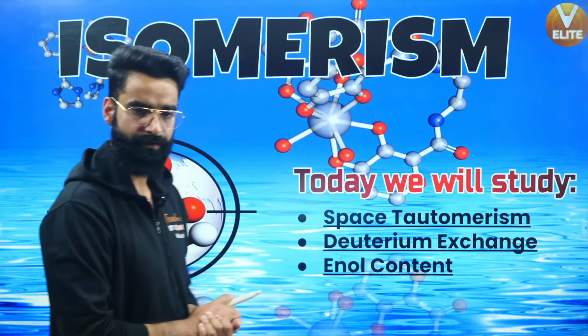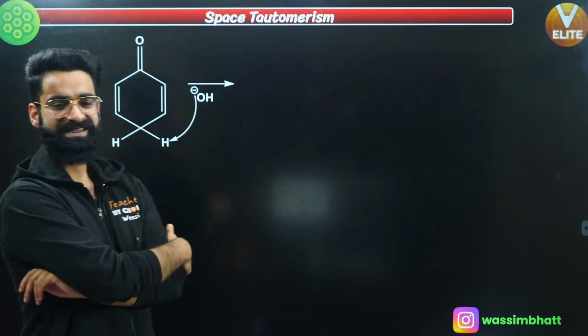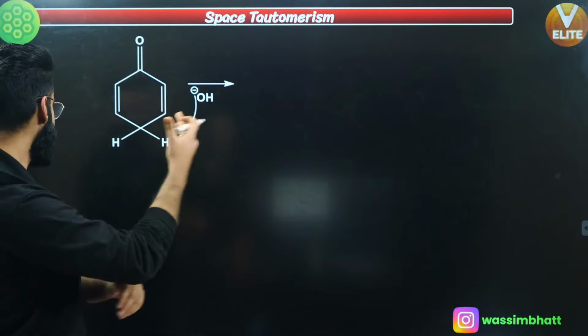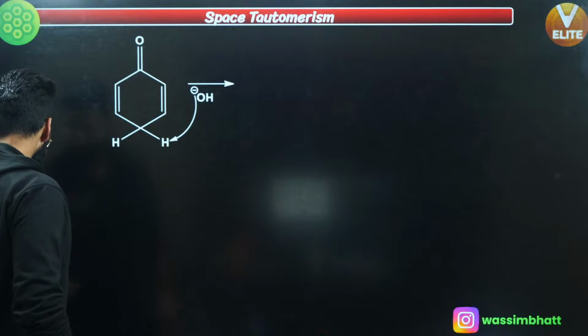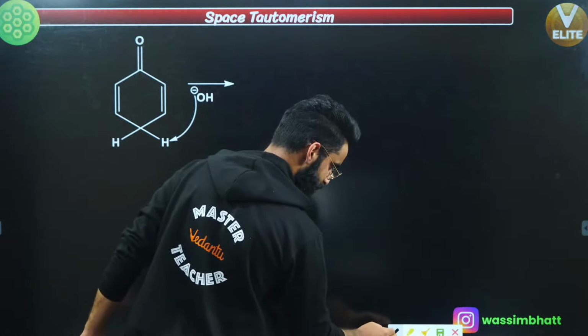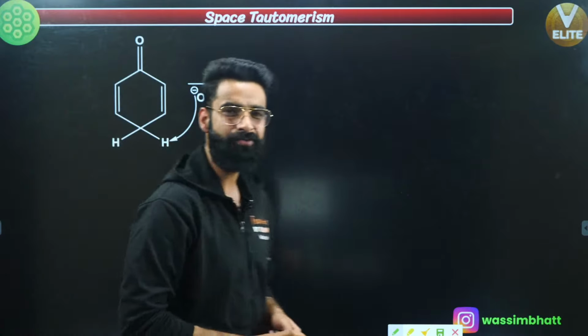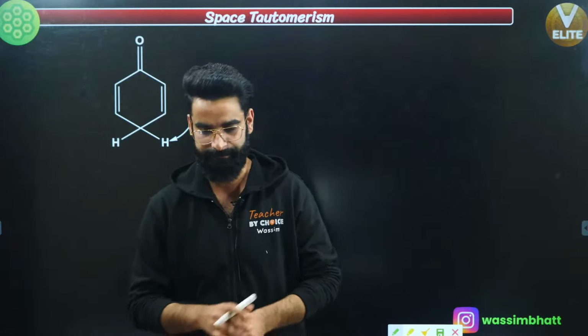All right, so let's talk about space tautomerism first. If you remember, how did I define tautomerism in the last session?